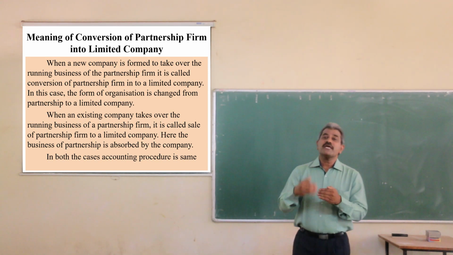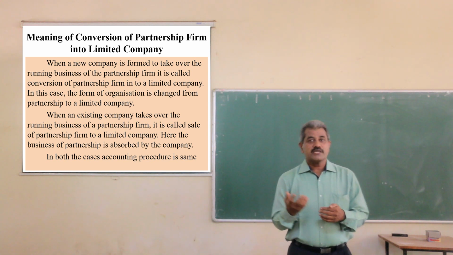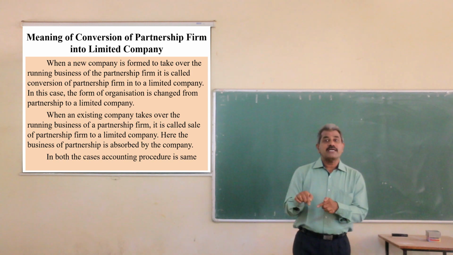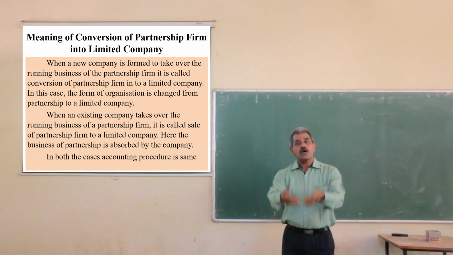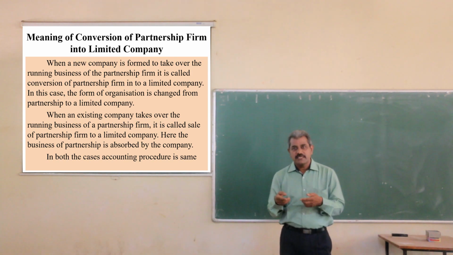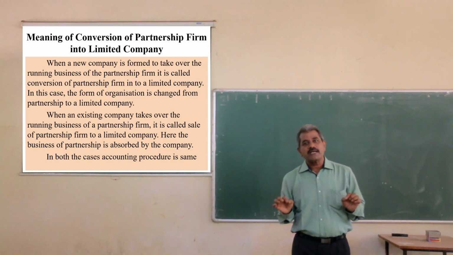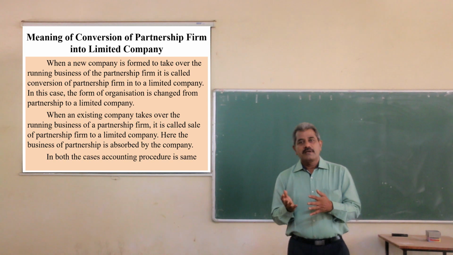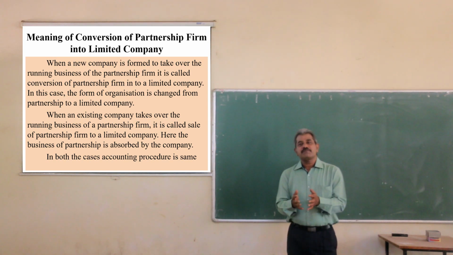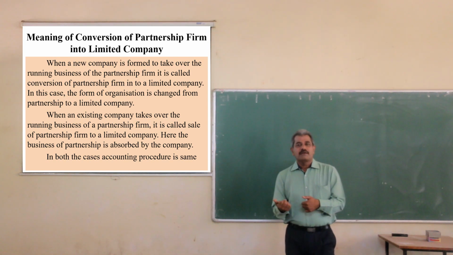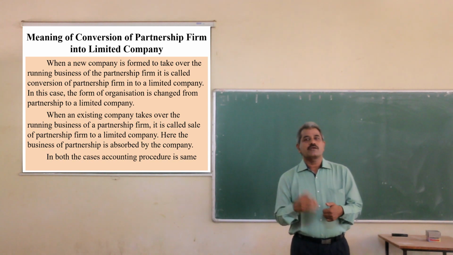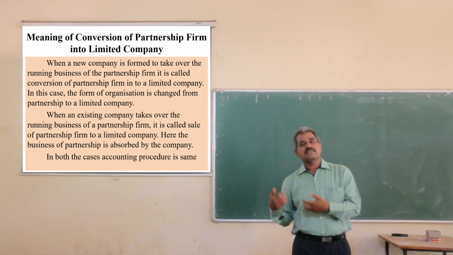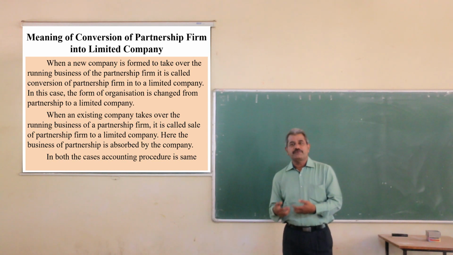The conversion may be in another form, that is, when an existing company purchases the business of a partnership firm. It is also called conversion. It is the sale of a partnership business to the company, but it can be called conversion because the existing company takes over, acquires, purchases the business of a partnership firm.